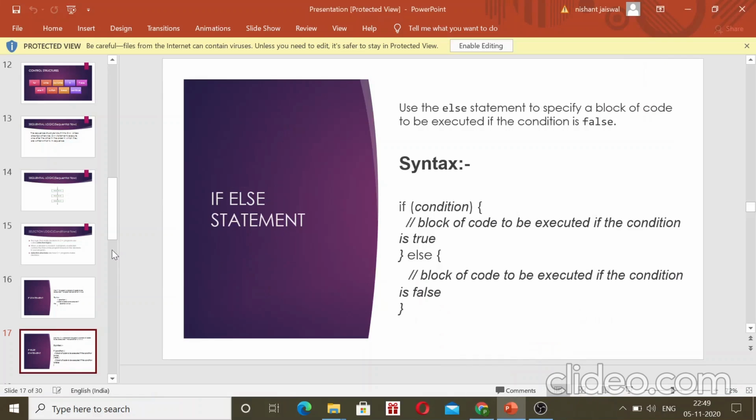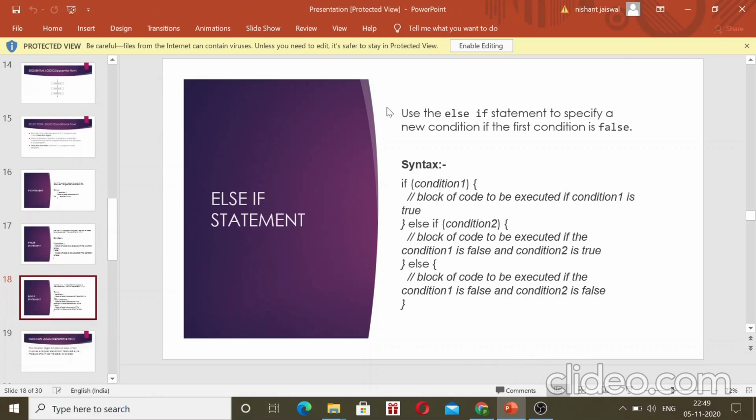Now else if statement. Use the else if statement to specify a new condition if the first condition is false. So this is the syntax. If condition 1 is true, then the block of code written here will be executed first. Only the block of code written here will be executed.